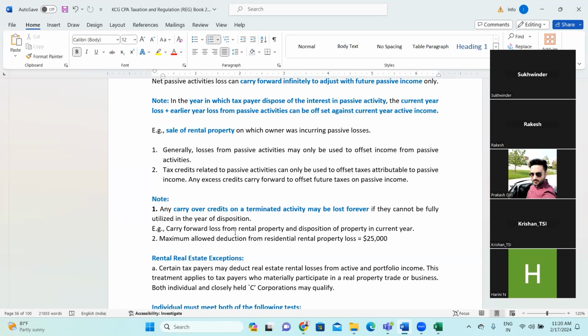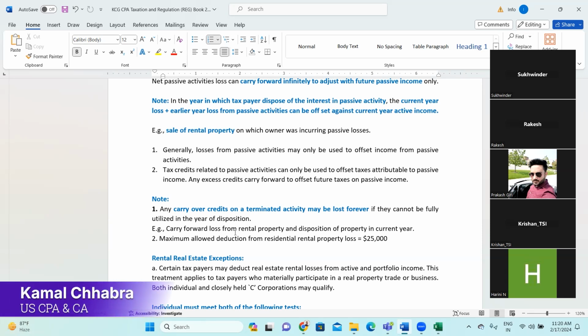Same way, maybe other things like royalties, or maybe for stocks, dividends, right? So you need to consider case by case basis, I would say, right? So for example, the sale of a rental property on which the owner was incurring passive losses.